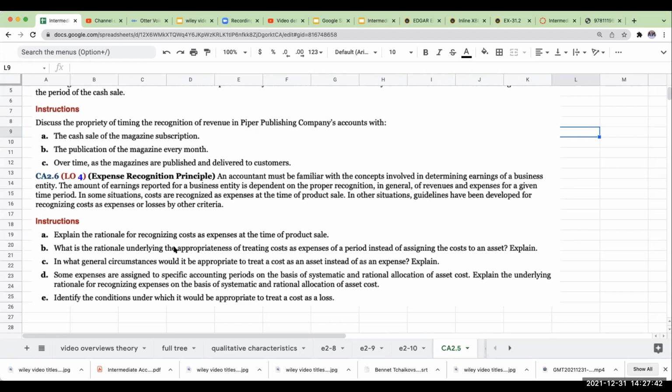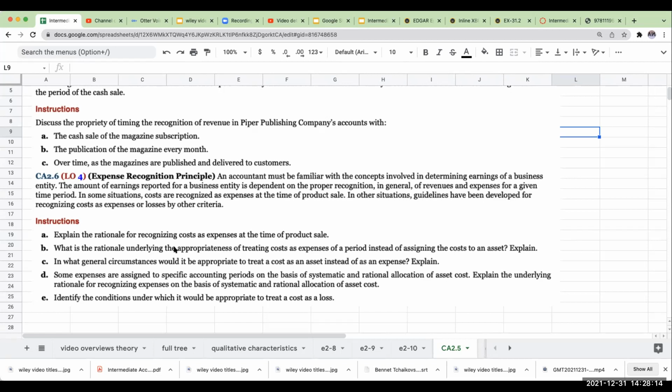Some expenses are assigned to specific accounting periods on the basis of systematic and rational allocation of asset cost. Explain the rationale for recognizing expenses on this basis. I'm assuming this is talking about something like depreciation expense, which is a systematic and rational allocation, assigned as I'm using the asset.